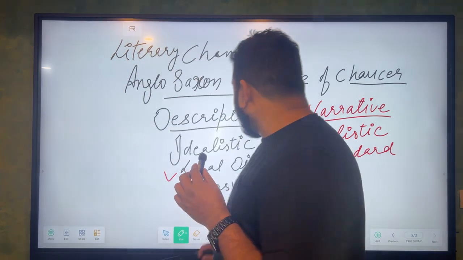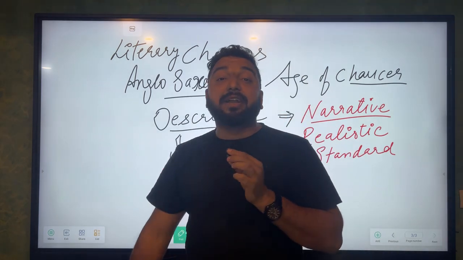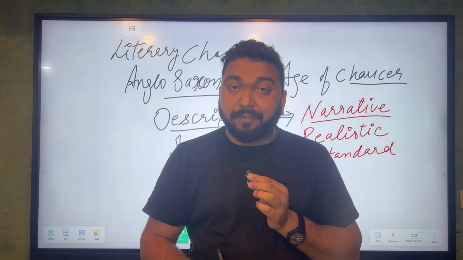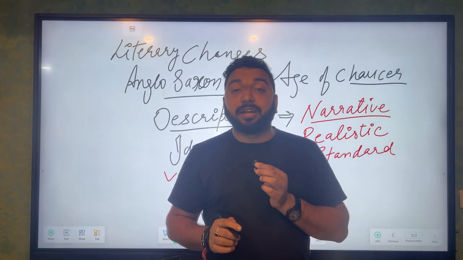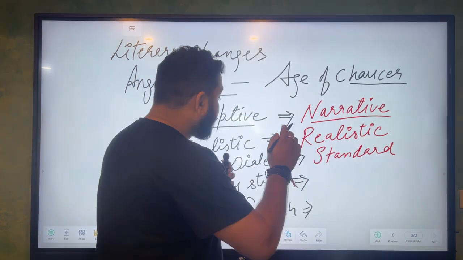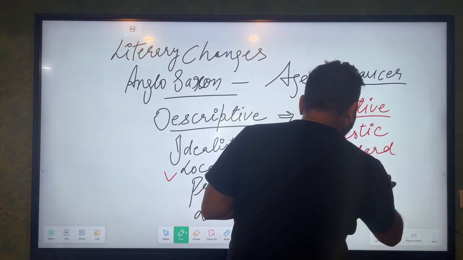Then, another important thing is that Anglo-Saxon writers were writing in decasyllabic style. One of the most frequent styles used was called decasyllabic style, but that was prosy style, not proper poetic style. In the age of Chaucer, they started writing poetry. Chaucer's age is the first age of poetry.